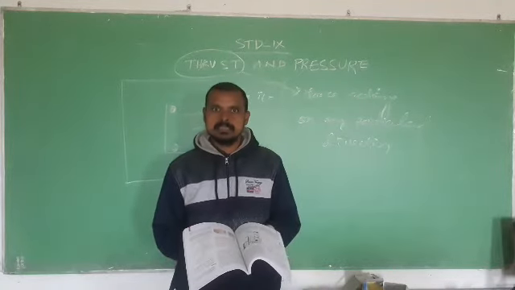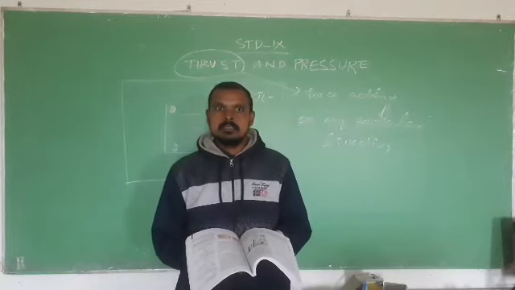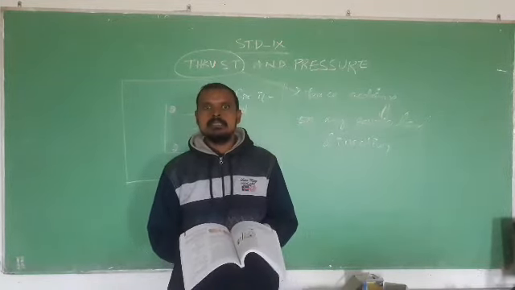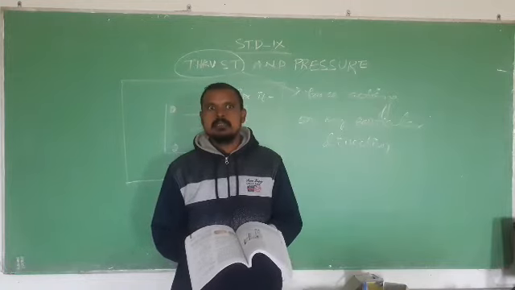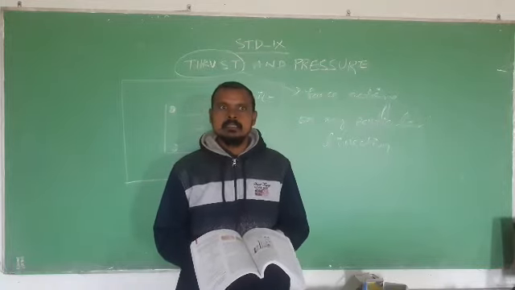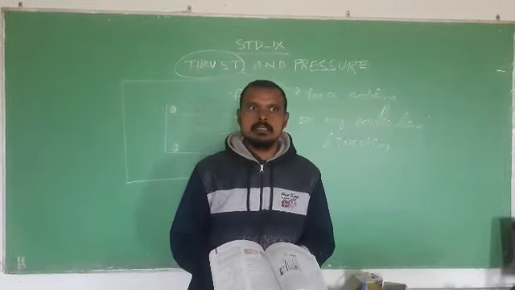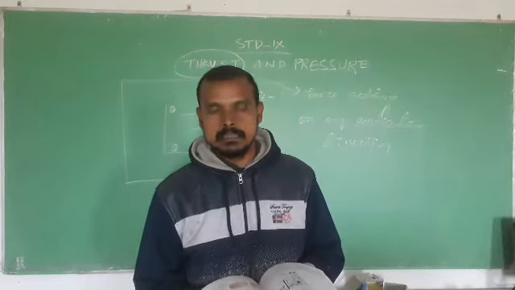So when the surface area decreases, the thrust per unit area increases, and when the surface area increases, thrust per unit area decreases.